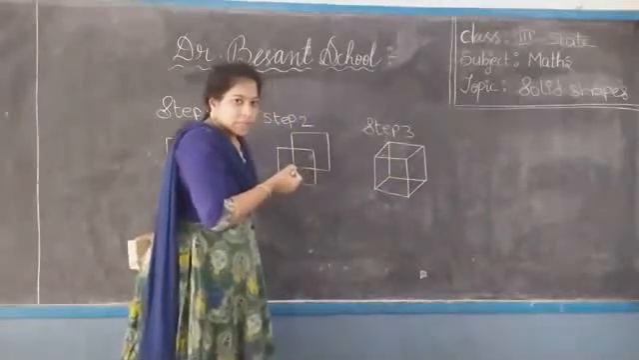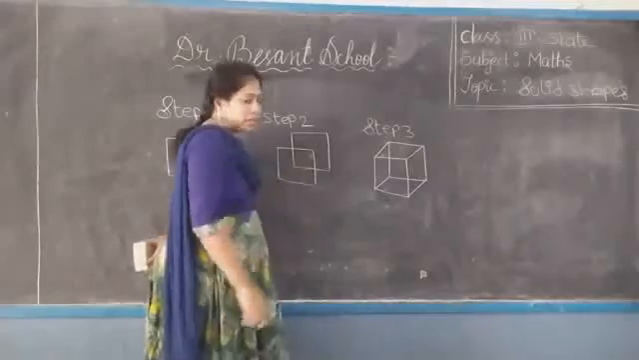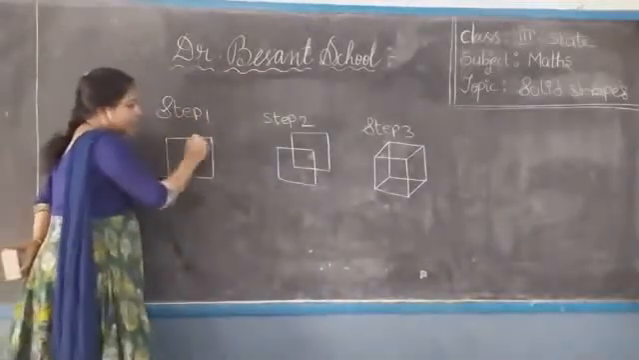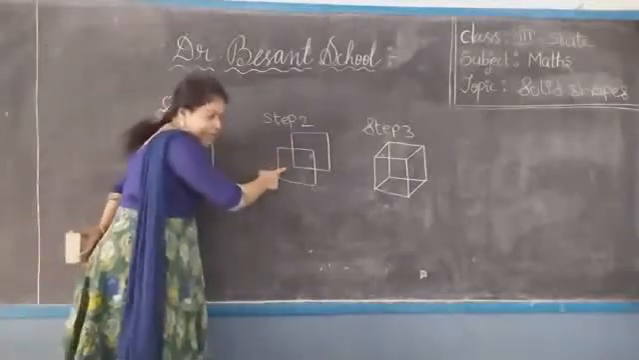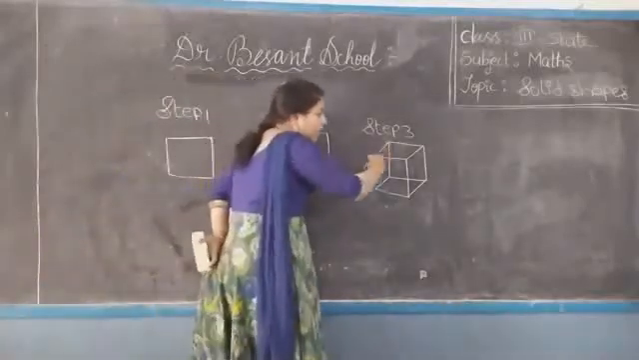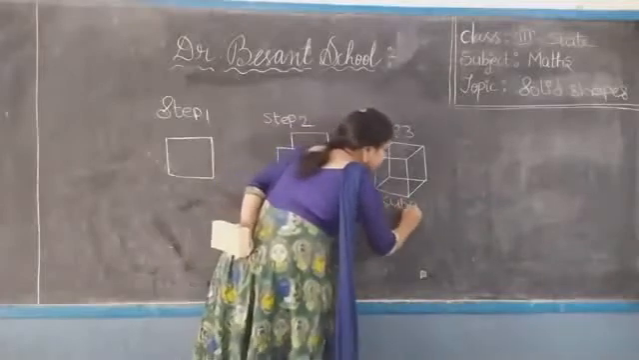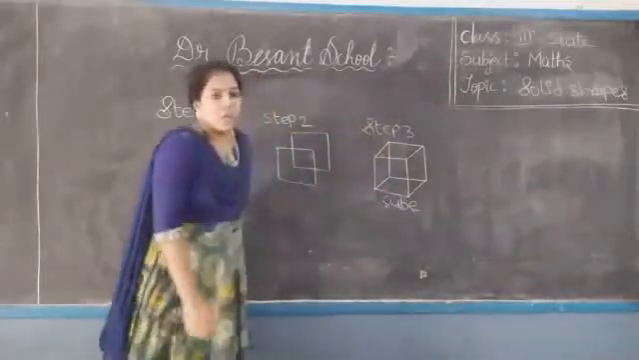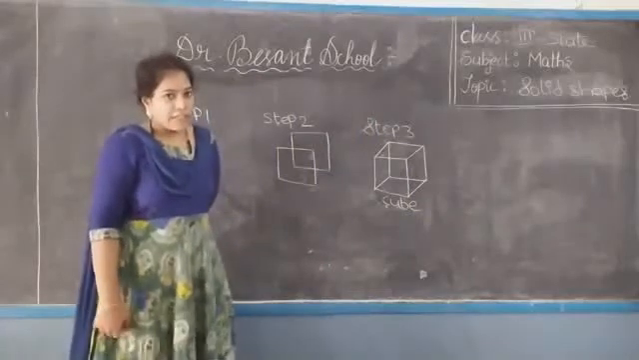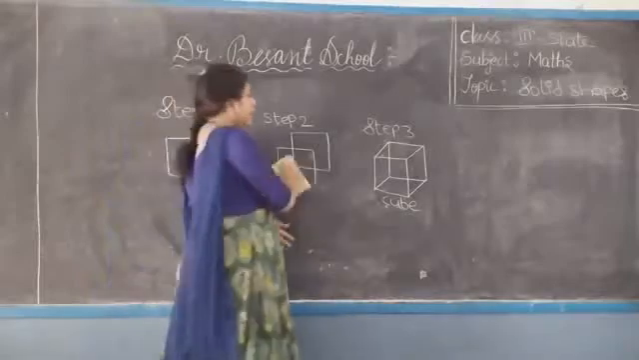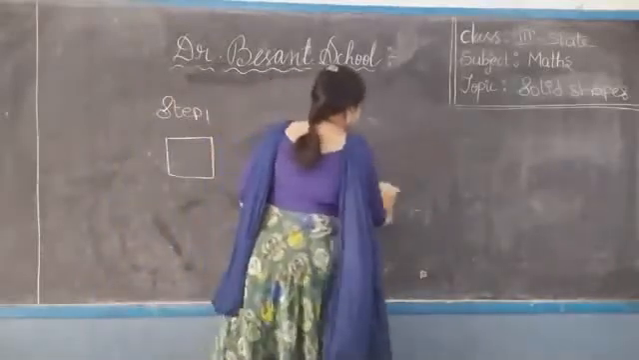Understood children? Try once again at home also. First draw one square. Again draw another square like this. After that, join the vertices. This is the cube. We got the cube shape now. Okay children? Now we will learn the parts of this cube.